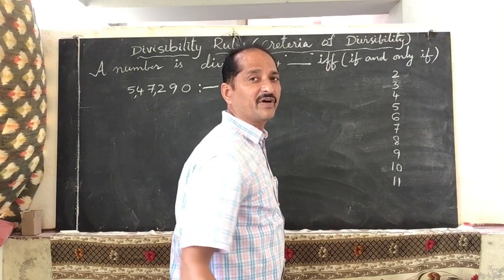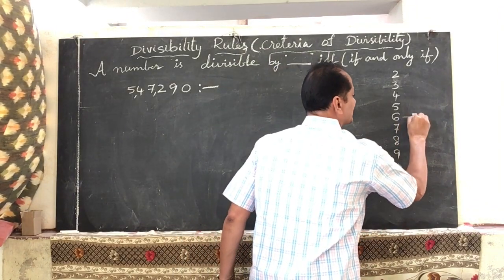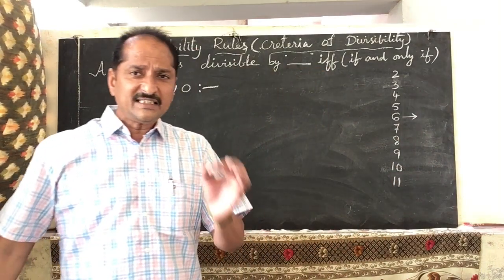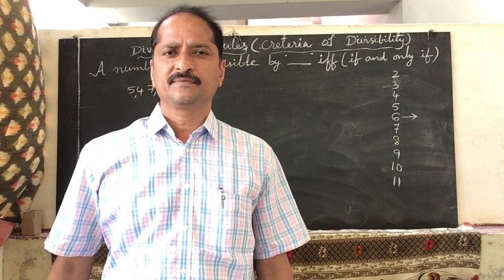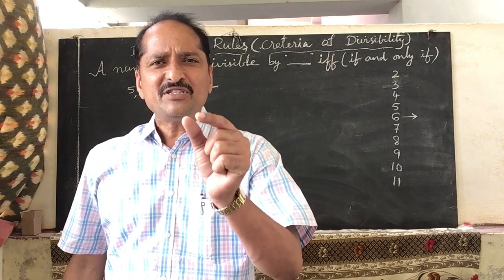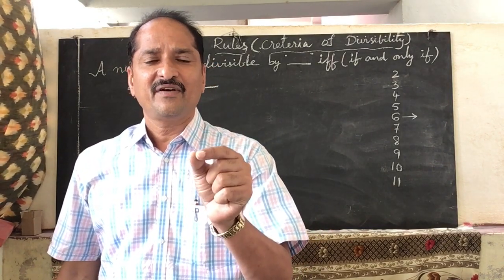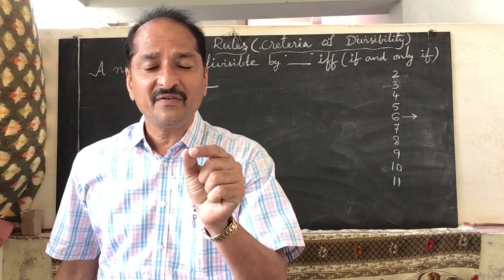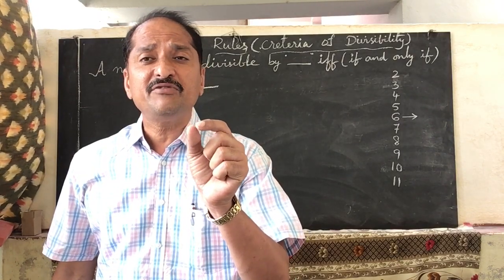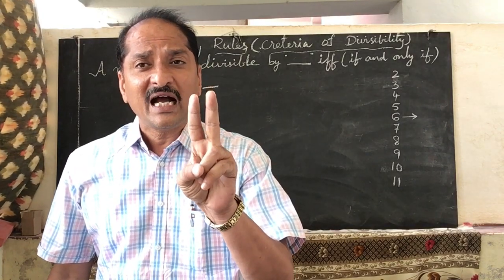Here we forgot to tell about the divisibility of 6. What is the divisibility of 6? A number is divisible by 6 if and only if that number is divisible by both 2 and 3.